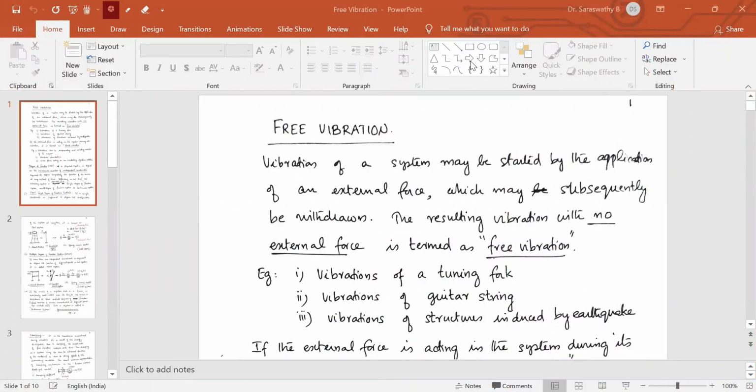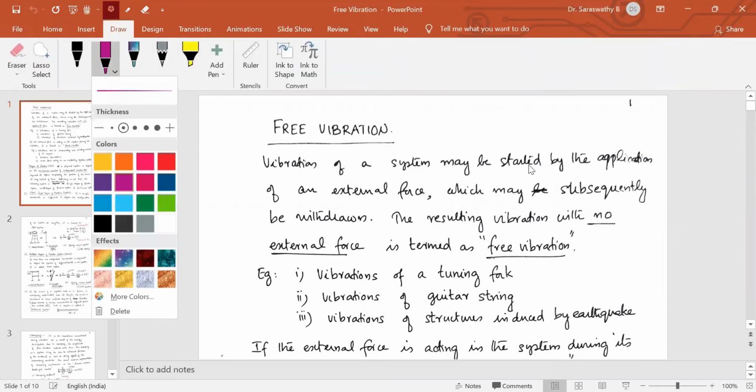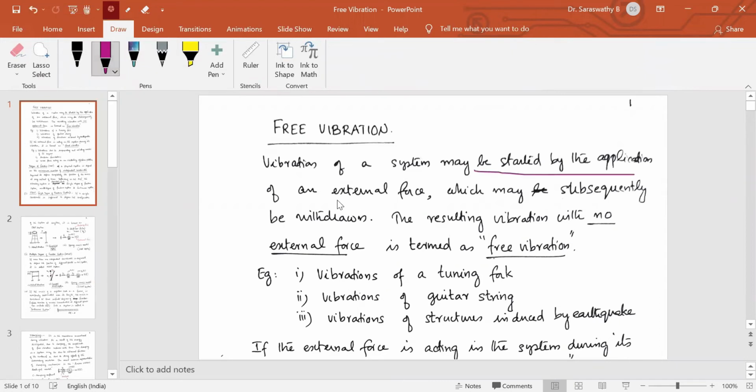Morning. So today's class, I'm going to discuss Module 5, Free Vibration. Vibration of a system may be started by the application of some external force, or some initial disturbance in a system can produce vibration.